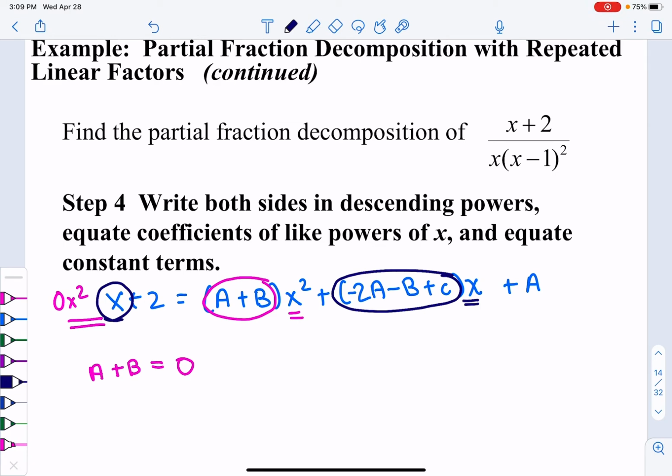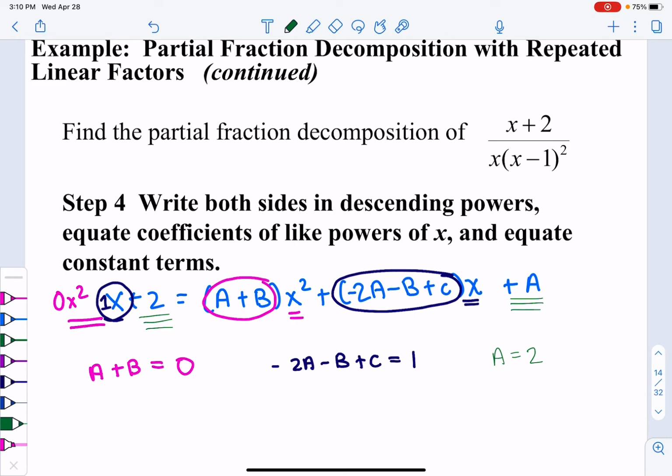Well, if I look over here, all I have is a 1x. That tells us a negative 2a minus b plus c is going to equal a positive 1. And then the very last piece that I have is this plus a, which means that I'm going to have just a plain constant term. A is going to equal 2.